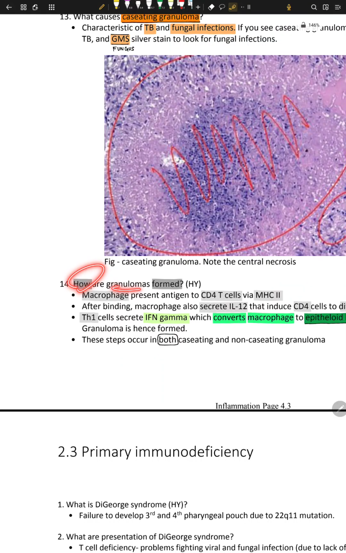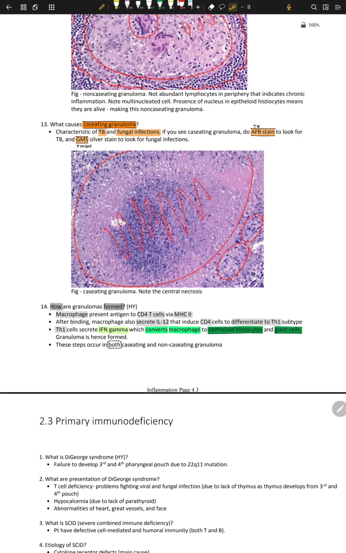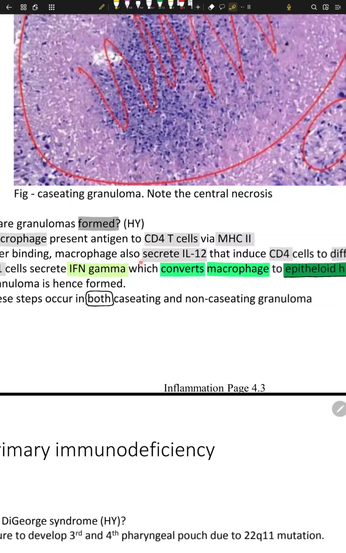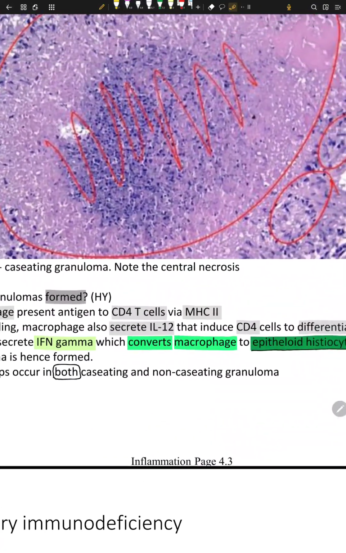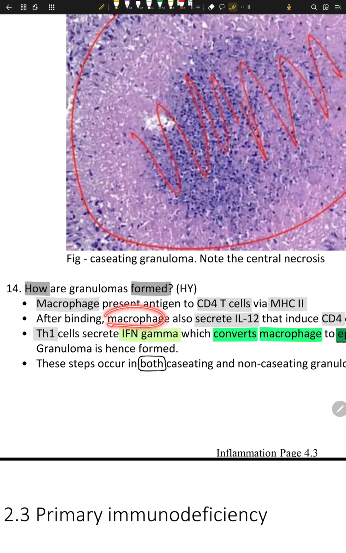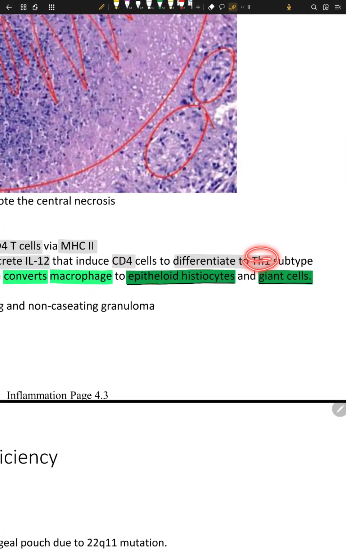Okay, how do granulomas form? Well, I told you macrophages present antigen to CD4 via MHC2 extracellularly. Are you sure it's extracellularly or intracellularly? Yes, I am sure. After binding, macrophages secrete IL-12. So macrophages make IL-12 that induces CD4 cells to differentiate into the Th1 subtype.